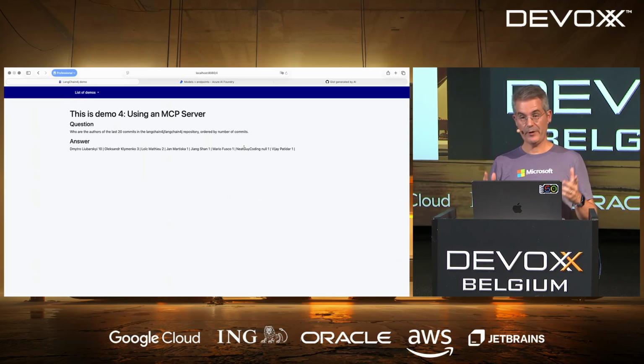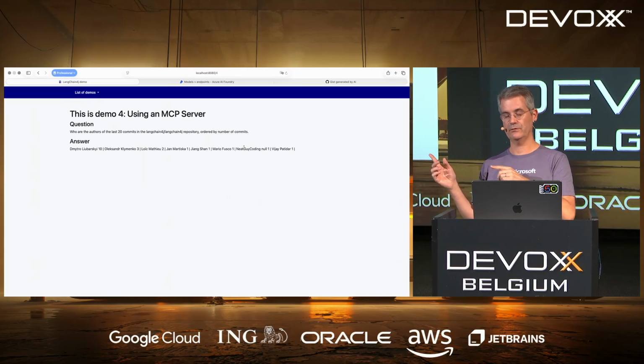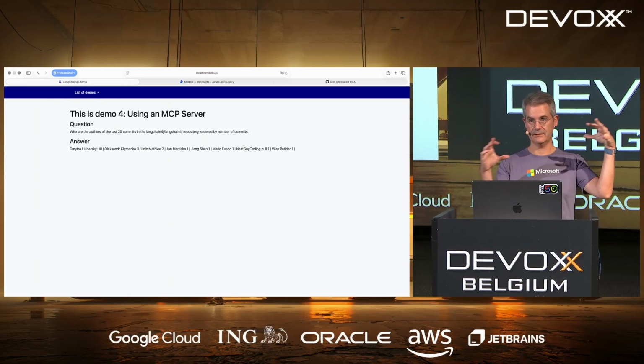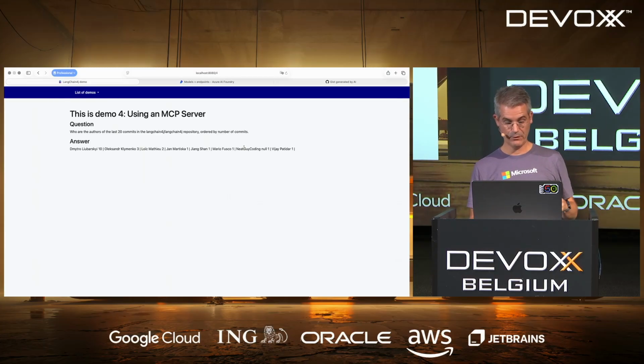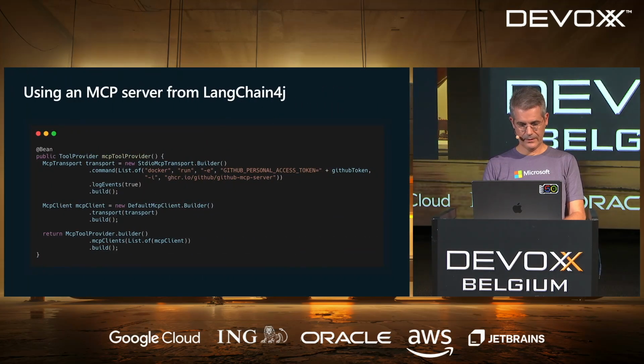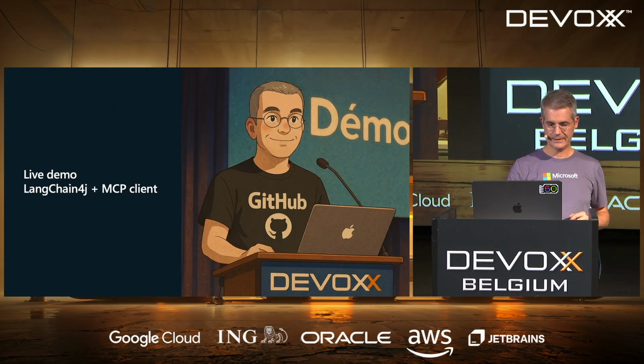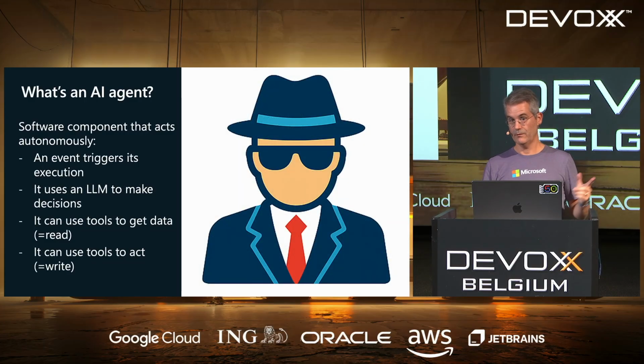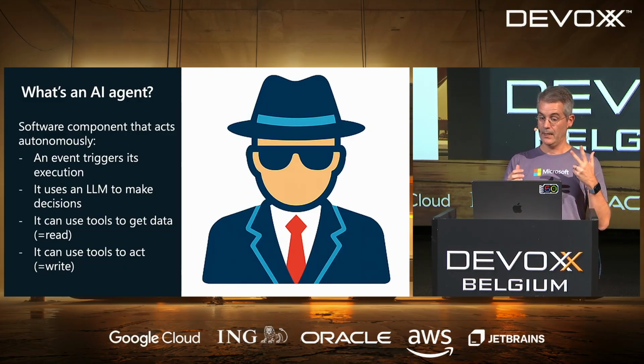So here we were able to call an MCP server and use that data inside Longchain4j, and we were using also structured outputs to have a nice Java object at the end. Now that we've seen this, we're ready to create an agent. We've seen the 3 building blocks, so structured output, function calling, MCP.